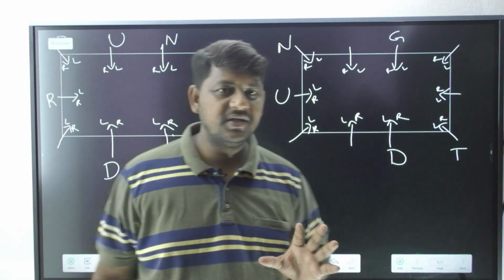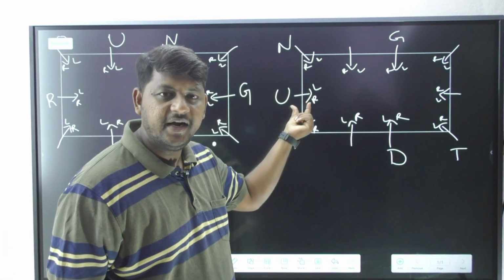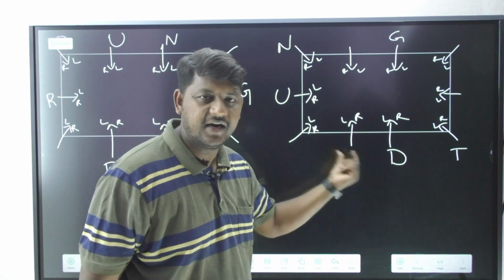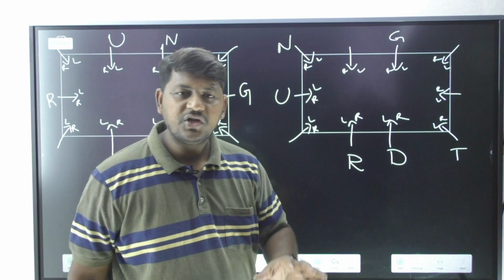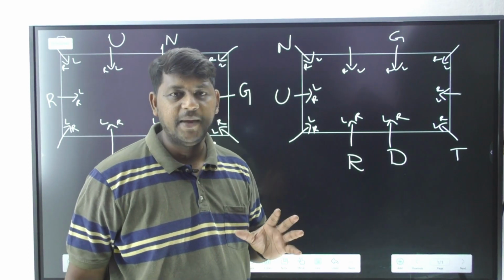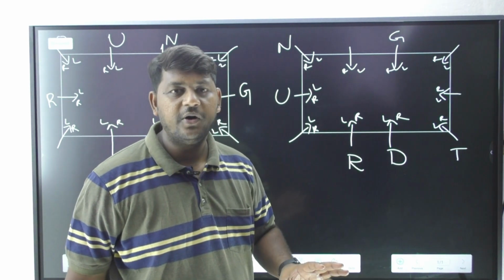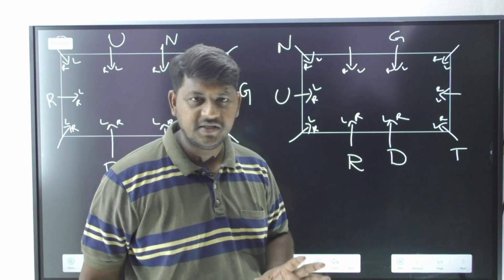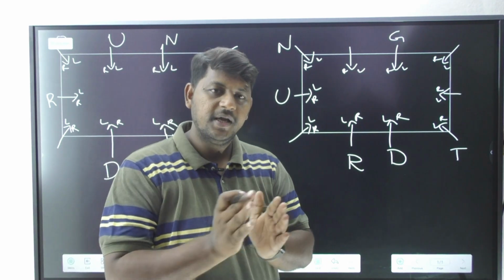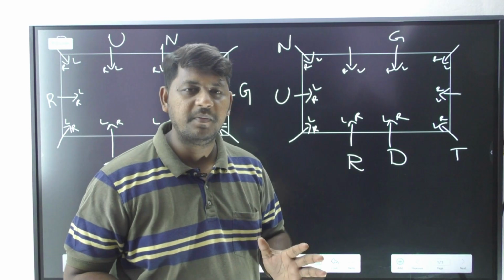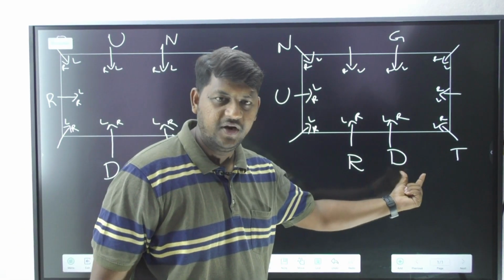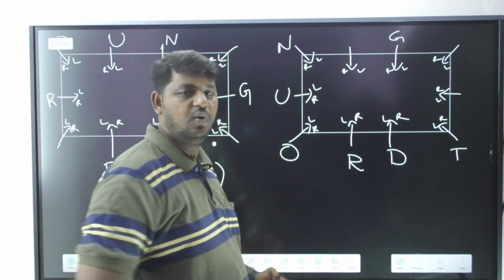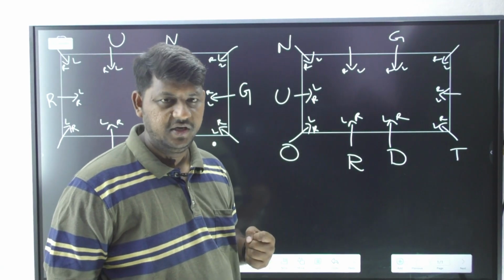I hope you remember this information. U's second right, first right and second right, I have to bring whom here? R, correct? O should be a neighbor of R, but it cannot be a neighbor of D. It is clearly mentioned that O should be a neighbor of R. Neighbor means immediate right or immediate left. Immediate right is not available, so I have to bring O at this particular position, correct?